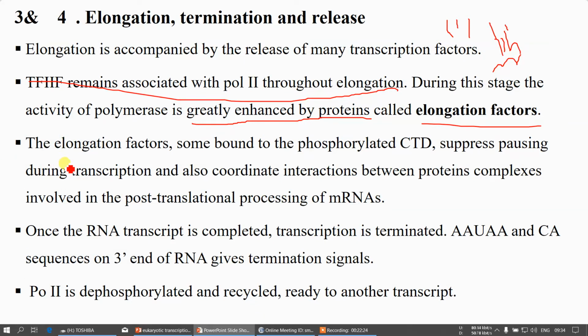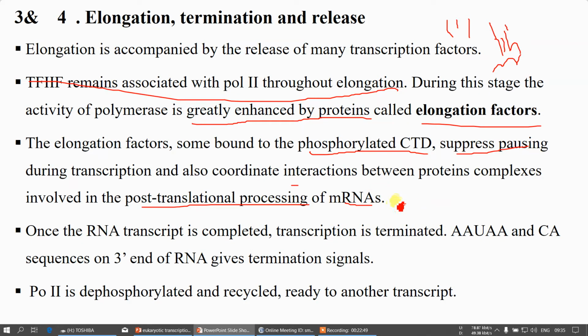The elongation factors, some bound to the phosphorylated CTD, suppress pausing during the transcription and also coordinate interaction between protein complexes involved in the post-transcriptional processing of your mRNAs. Once the RNA transcription is completed, the transcription is terminated.